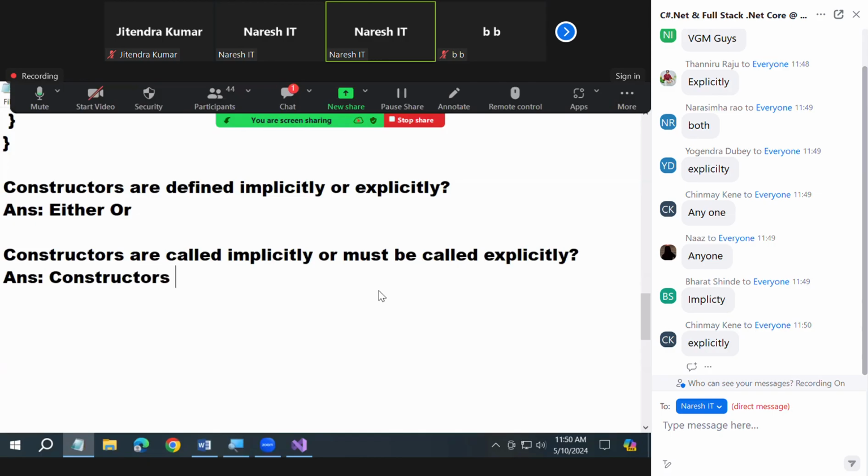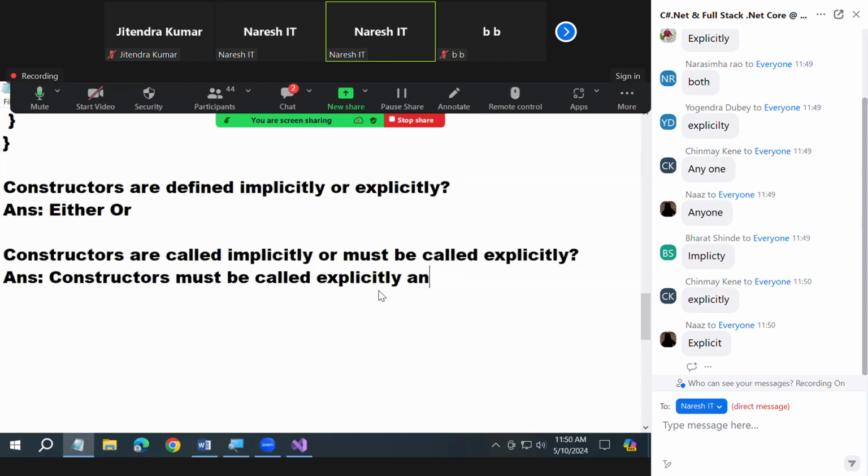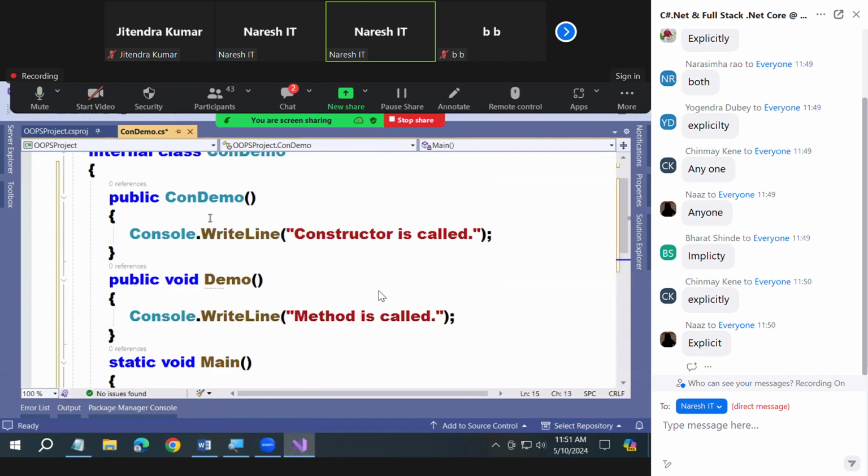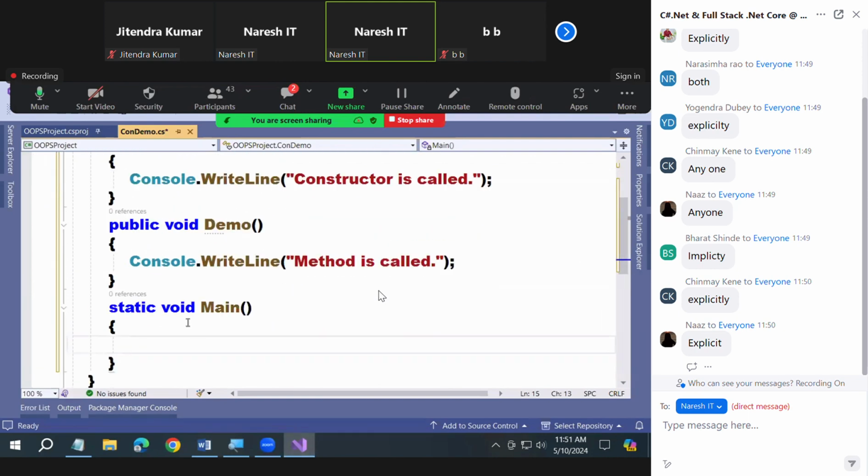Constructors must be called explicitly. And we do that while creating the instance of the class. Watch it, all of you. I'll show you practically. Right now, you have one constructor and one method in the class, correct?